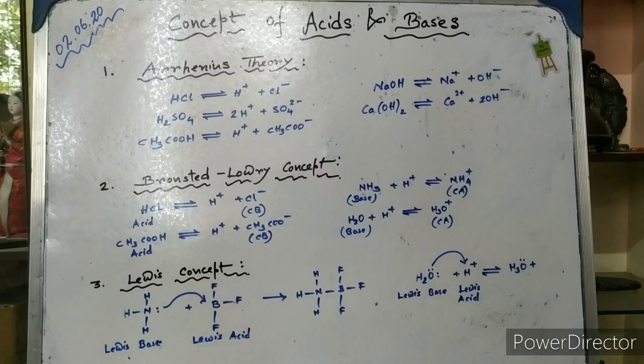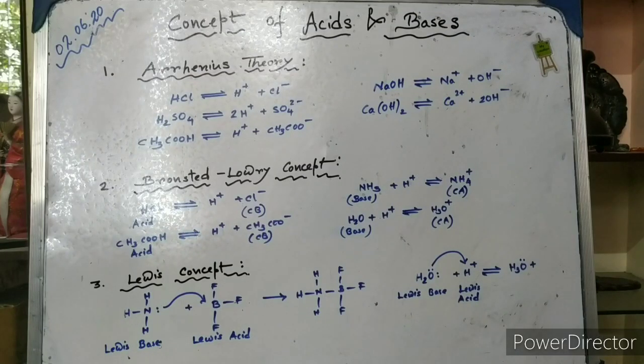Now, just like the Arrhenius theory, the Bronsted and Lowry concept has many limitations as well, especially like this. In this concept, the acid-base reaction is limited to only gain and loss of proton, but there are acid-base reactions which do not involve transfer of proton. This theory cannot explain the acidic property of different non-metallic oxides. For example, carbon dioxide, sulfur dioxide, they have the acidic property, but why they are acidic cannot be explained with the help of this theory. The acidic behavior of the compounds like boron trifluoride, aluminium chloride, ferric chloride, etc.